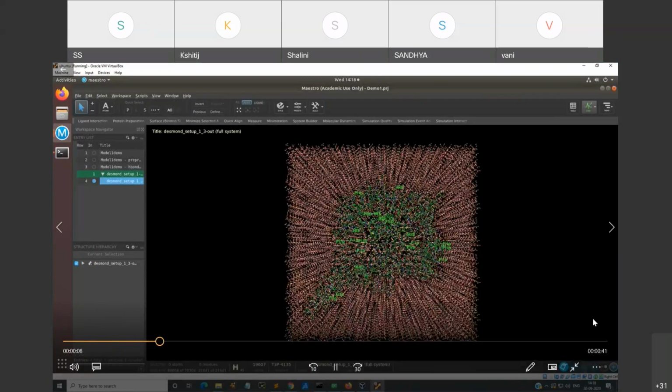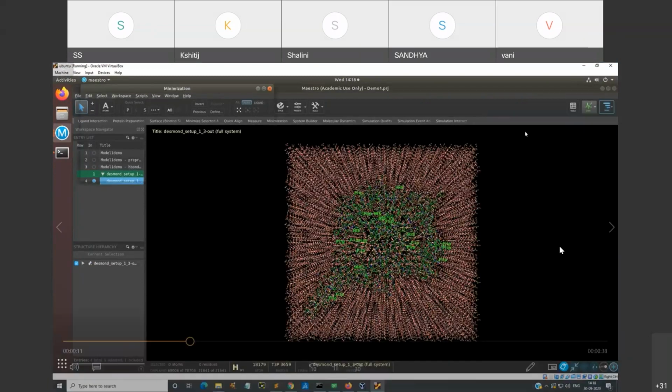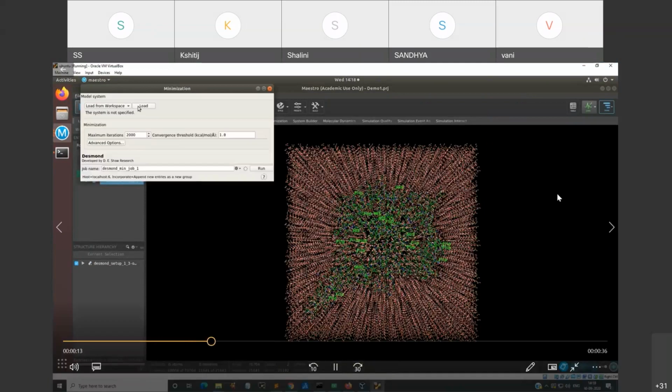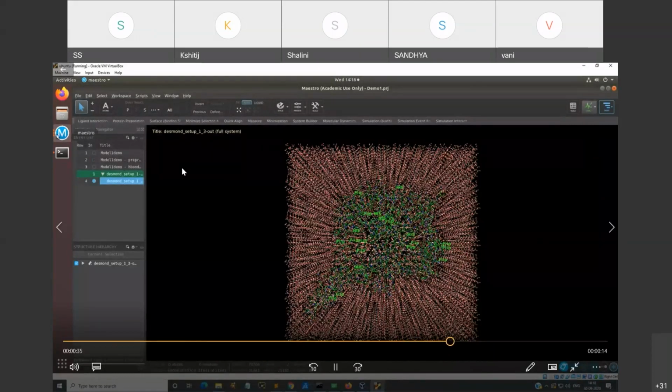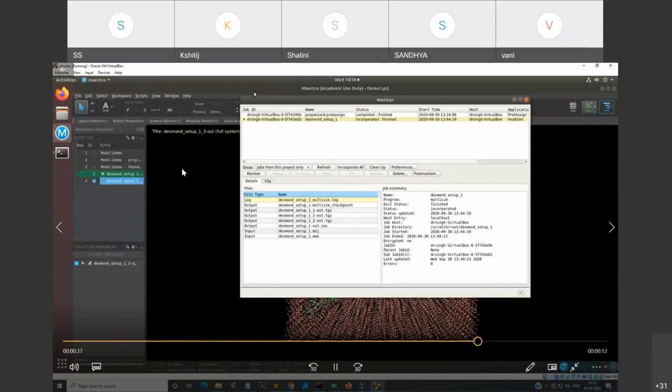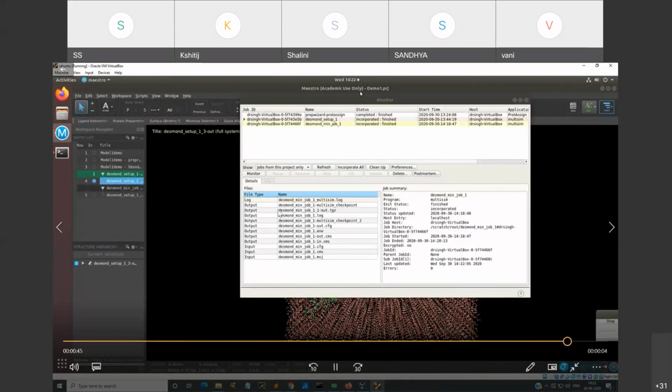We will open that particular molecule, and then you can see the minimization, load from the workspace, which we have already loaded, and the iterations also you can set as per your computational speed. The convergence threshold, kilocalorie per mole, also you can set to 2 or 1 or 3 depending upon the nature of your biomolecule, or keep it as default, and then run your job. It will also take a couple of minutes, and then you can always monitor in the workspace and finish the minimization.